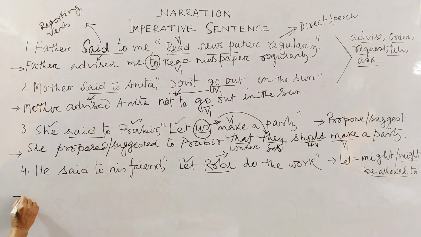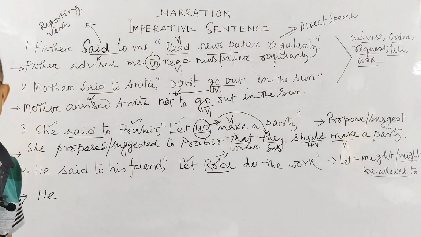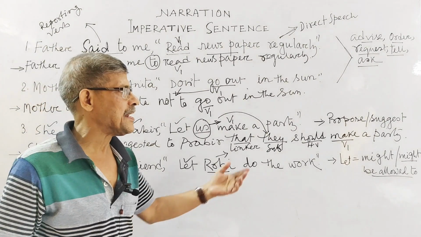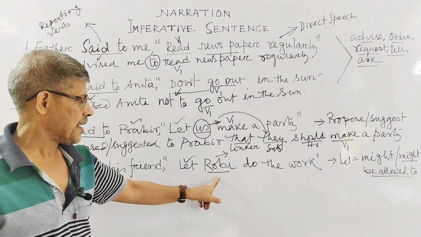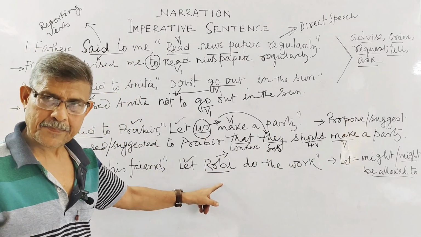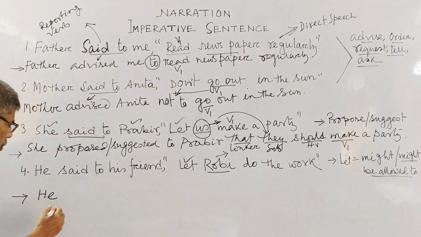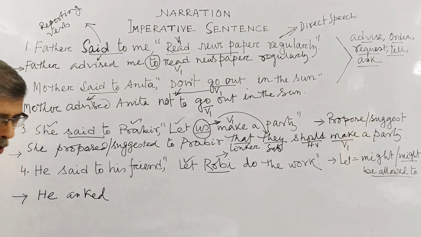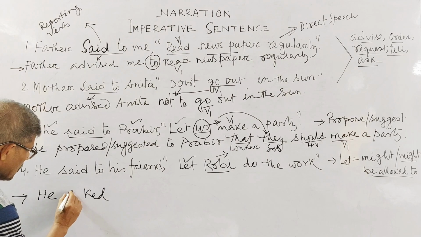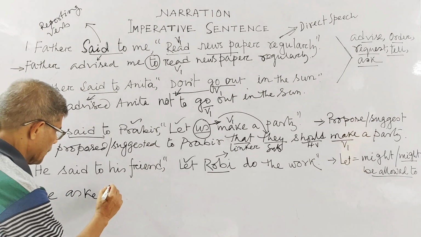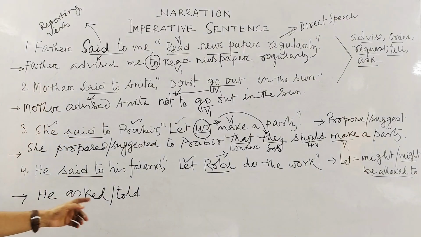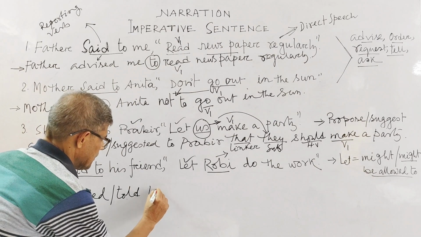Now you see, in this case you can write "tell" or "ask", because this type of sentence is not expressing any proposal or suggestion. Okay, because here you are not getting "us", isn't it? Something else you are getting, isn't it? So he asked, or you can use here also "told", no problem, in place of "said to". Then he asked or told his friend,